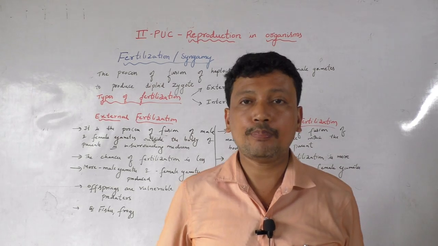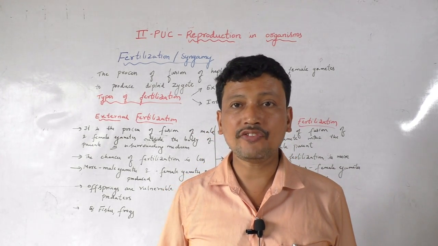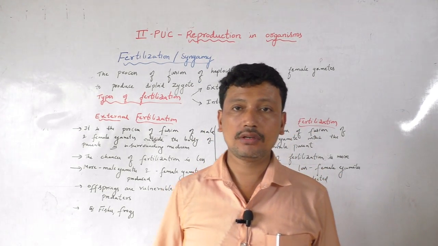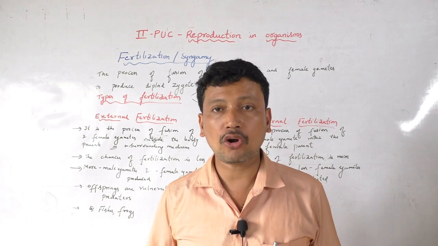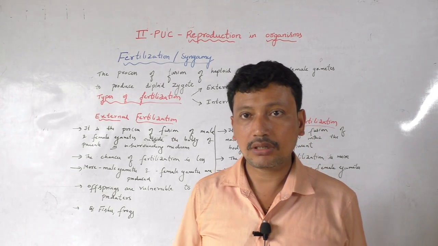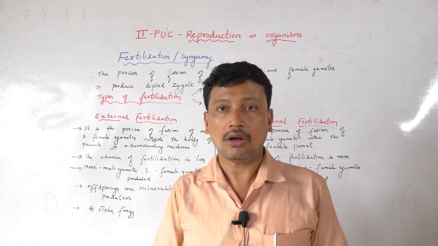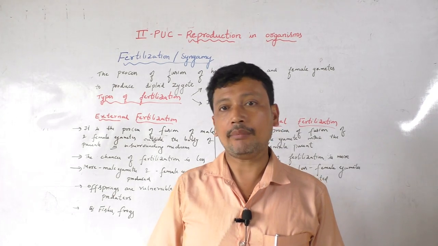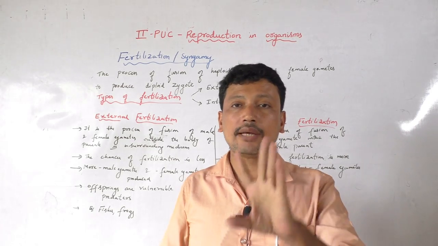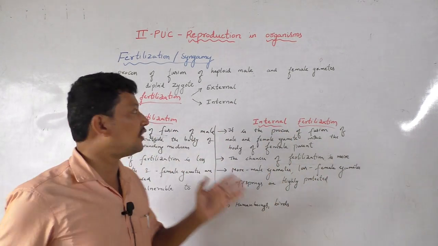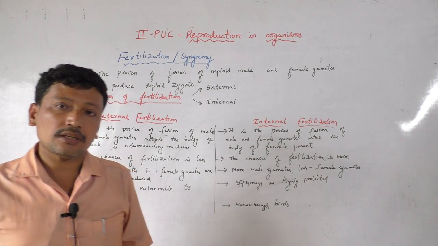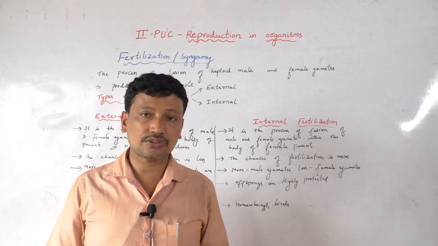After the pre-fertilization event, we can see fertilization or syngamy. What is syngamy or fertilization? It is the process of fusion of haploid male gamete as well as the haploid female gamete to form diploid zygote. This is called as the fertilization, or it is also called as syngamy. In fertilization, we can see two types. One is called as external fertilization and another one is called as internal fertilization. So what is external fertilization and what is internal fertilization?